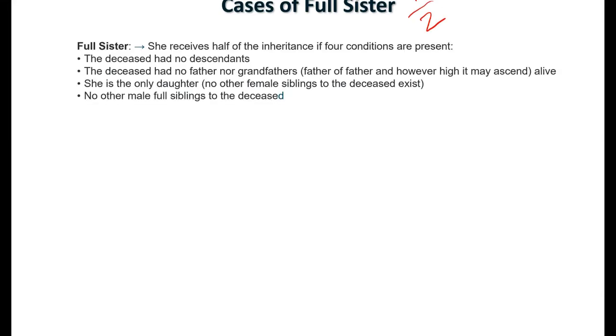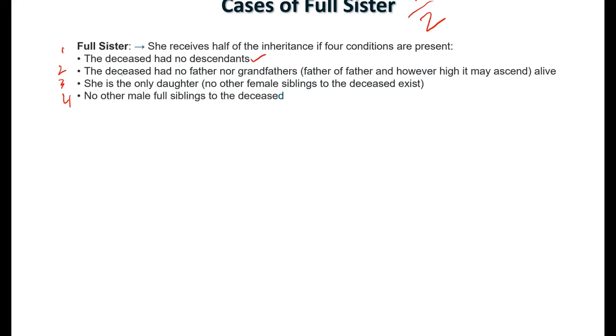Cases of full sister. Full sister, which is أخت الشقيقة, she gets half with 4 conditions. Condition number 1, the deceased person has no descendant. So if the deceased person has a daughter or a son, she's not getting half of the inheritance.